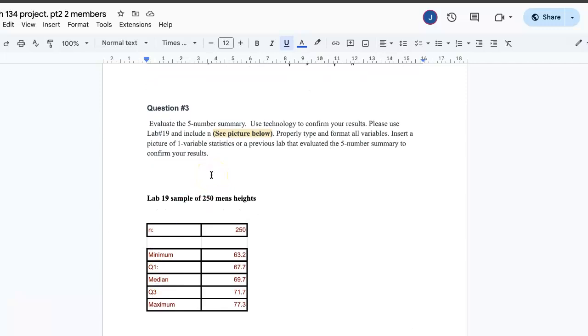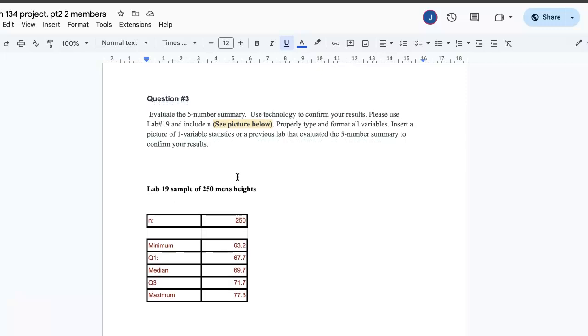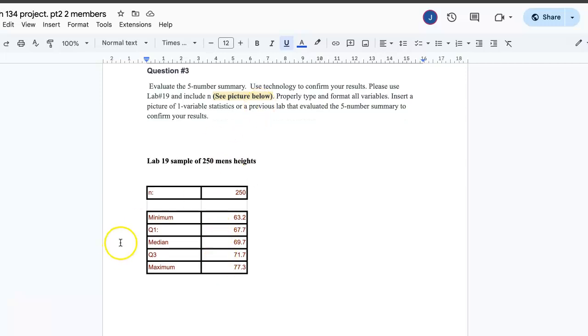The third question, moving forward, states: evaluate the 5-number summary. Now, we have to use technology to confirm our results, but we can also do it on paper. It takes a little bit longer, but here are the results that we got using the one variable statistics from StatCrunch. As you can see right here, we're doing 250 male heights. So the n represents the number, and our number is 250. Our minimum value, of all the heights of the 250 men, the lowest value was 63.2 inches in height.